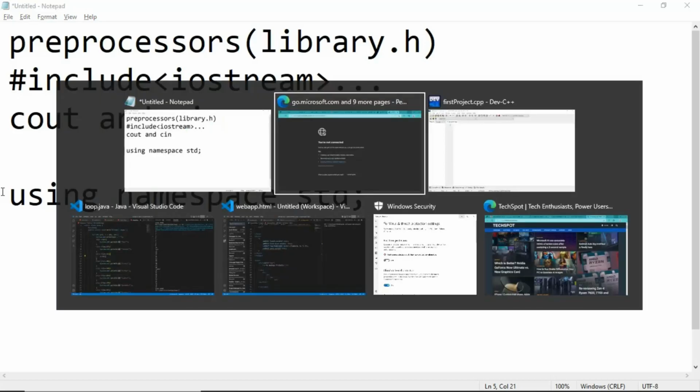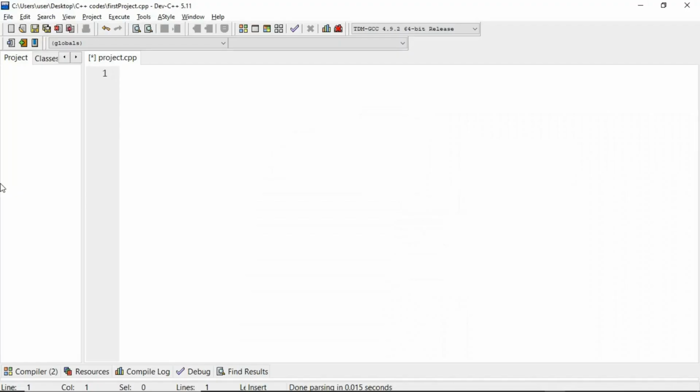Let's move to our compiler and try this out. As I said earlier, the first thing we need to include is our preprocessor, which is done with hashtag include iostream. This is going to allow us to use the input and output functions. Then to declare our input and output functions, we're going to have using namespace std.